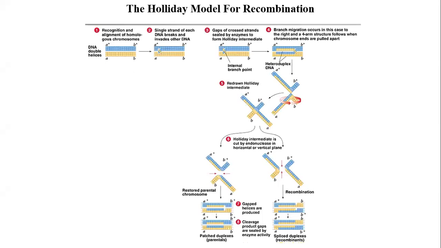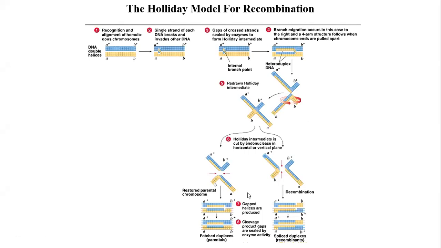The last was DNA recombination. There are other recombination methods also, but here we are focusing only on homologous genetic recombination, or reciprocal recombination, which takes place during crossover during meiosis. So this Holliday model explains, with the steps, how the actual physical exchange of genetic material takes place.